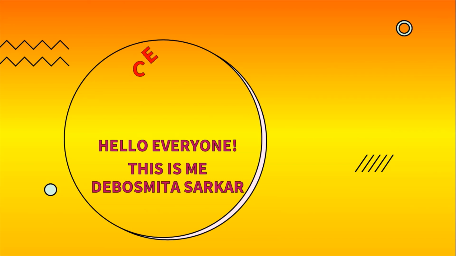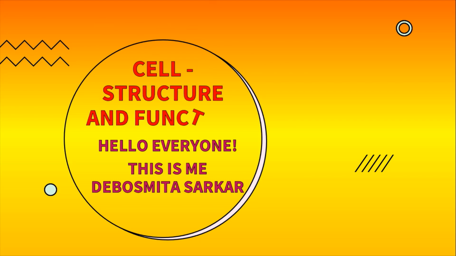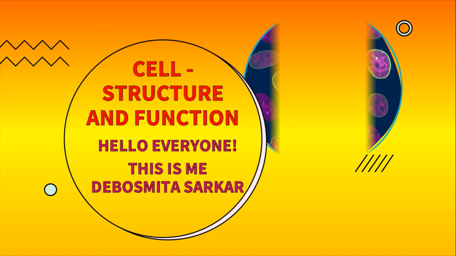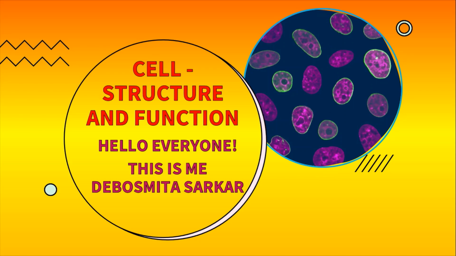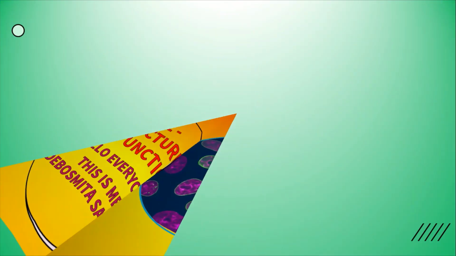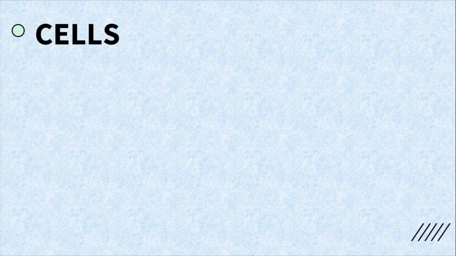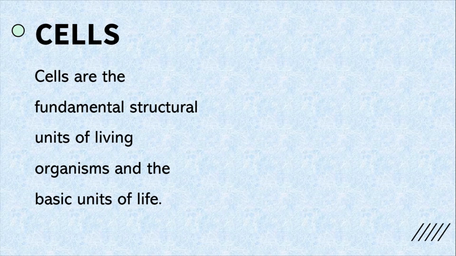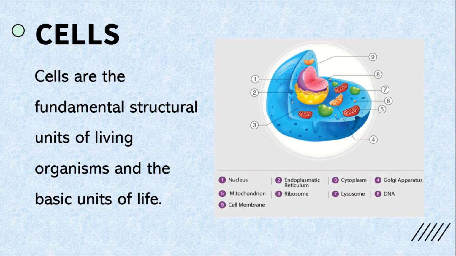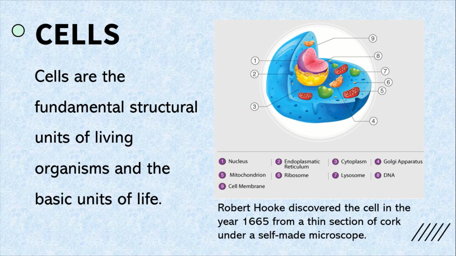Today we are going to talk about cell structure and function. Means we will learn about the structure and function of a cell. Early days of cells. Cells are the fundamental structural units of living organisms and the basic units of life. Robert Hooke discovered the cell in the year 1665 from a thin section of cork under a self-made microscope.